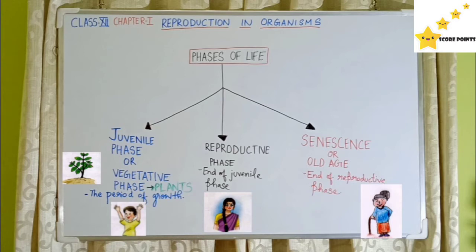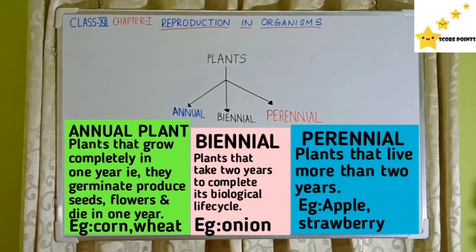Juvenile phase is the period of growth. End of juvenile phase or vegetative phase marks the beginning of reproductive phase, and the end of reproductive phase marks the beginning of senescence or old age. Now let's learn about three types of plant. One is annual plant, then biennial and perennial.